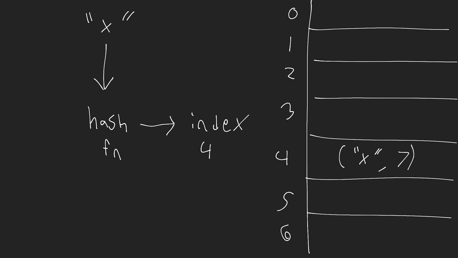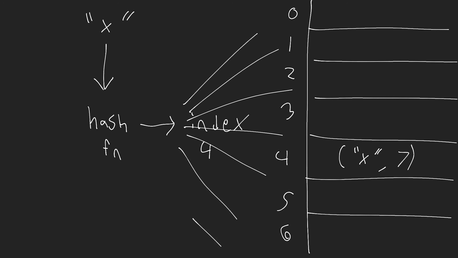Now, let's say I want to retrieve the value associated with the key X. I don't know necessarily what that is. Well, I just repeat this same process by passing my key X to the same hash function, and that now tells me the index where X exists. So now what I'm doing is every time I'm inserting a value, I'm first passing it to that hash function. That hash function is computing a unique index for me to store that value in, and then I'm taking that value and I'm storing it in that index. So now, anytime I want to retrieve something, all I need to do is use the hash function, and it essentially tells me where inside of my array this element exists.